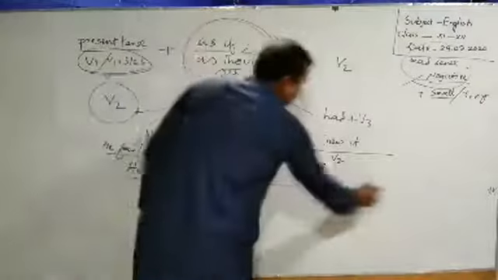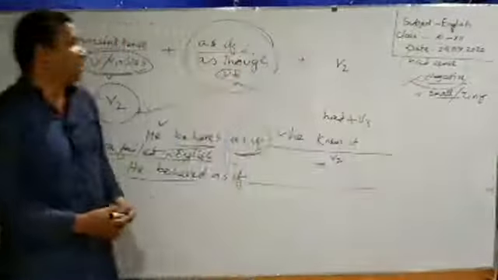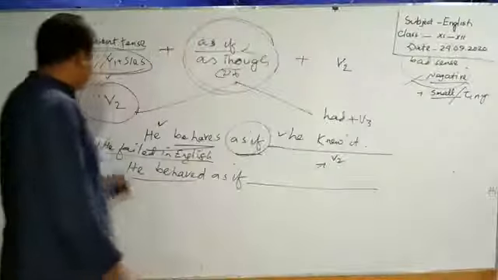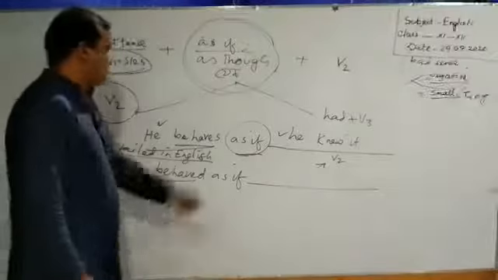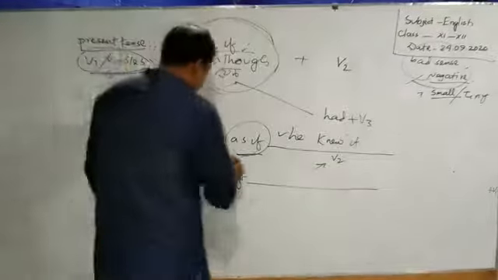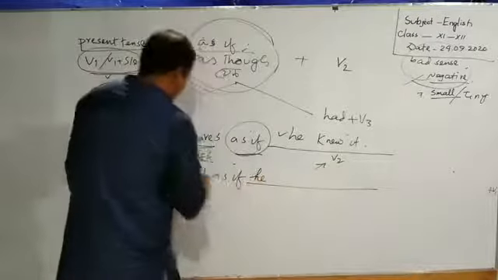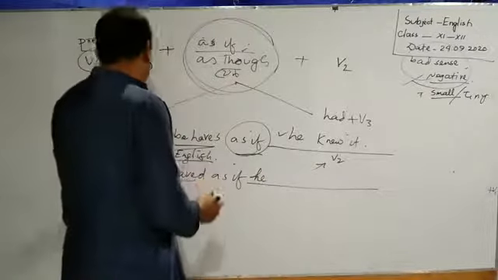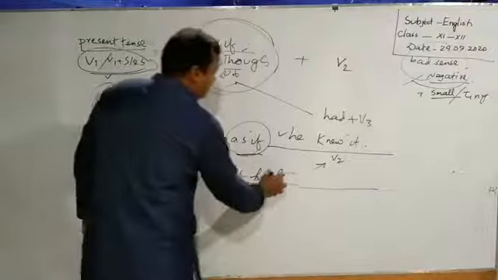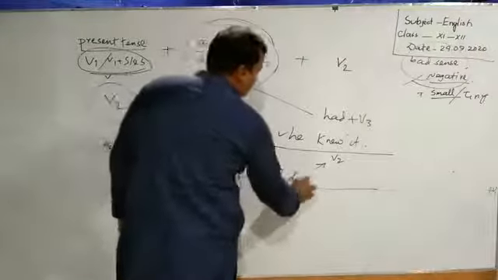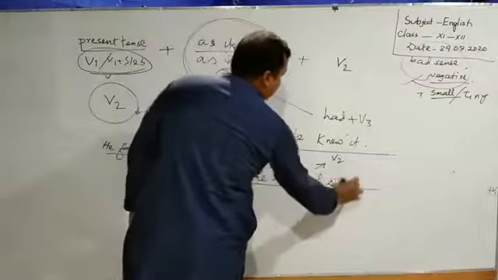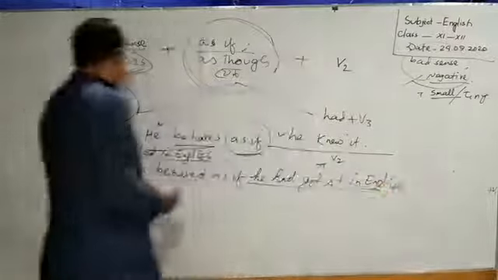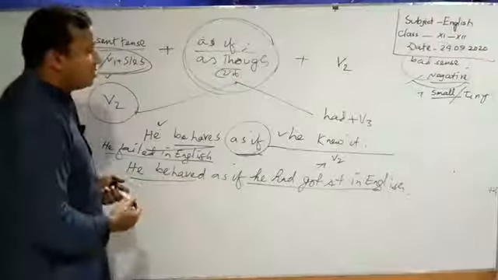What do we have to use here? We have to use a clause where we have to use had plus verb 3. Okay, learners, he failed in English. He behaved as if. So how can we complete the gap? He behaved as if he had got A plus in English. Learners, he behaved as if he had got A plus in English.